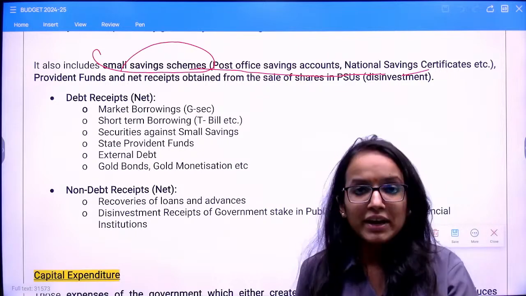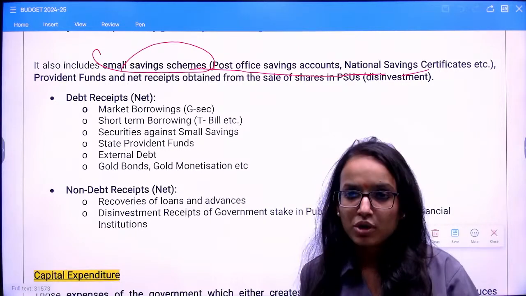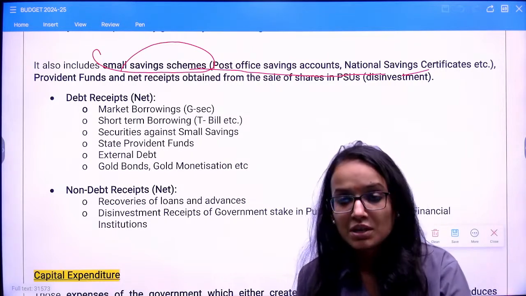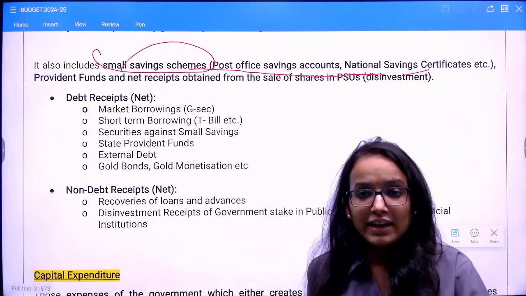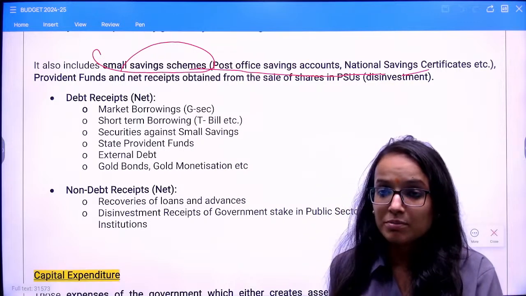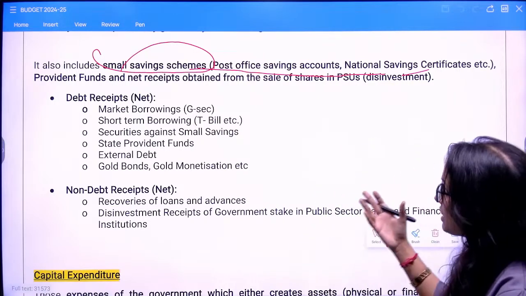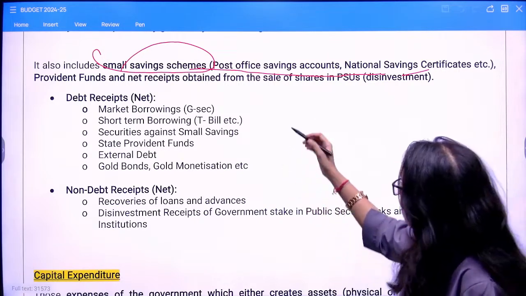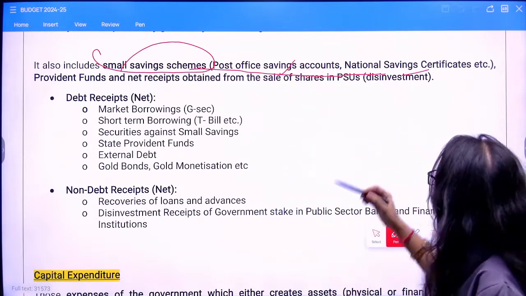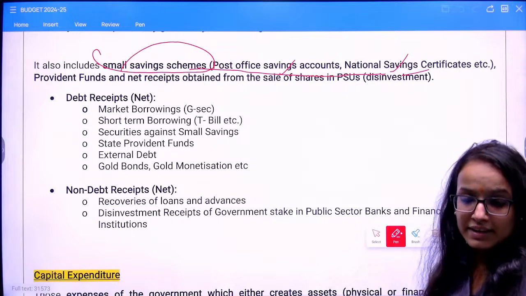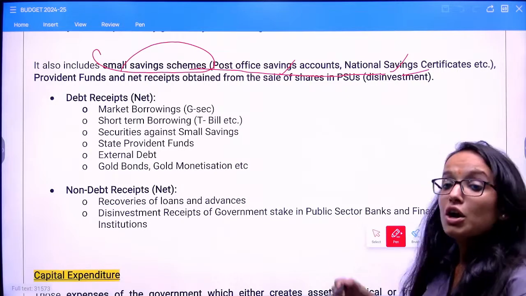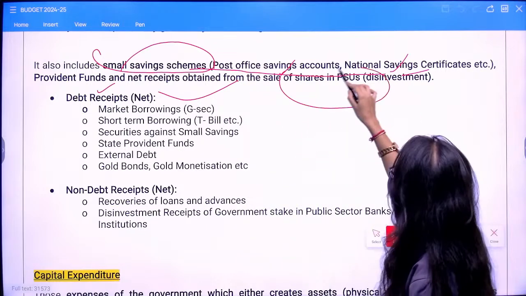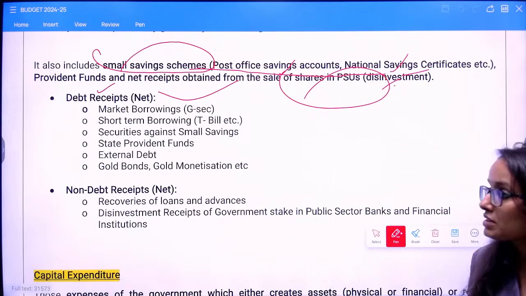So they provide you good interest rates on the deposit. Whenever you invest in these, they can also be termed as saving investment schemes, right? Basically, it can be viewed as a saving or as an investment because you earn interest on it. Small saving schemes have a lot of instruments, like your post office saving accounts, then national saving certificates, NSCs, provident funds, and net receipts obtained from the sale of shares in PSU. So disinvestment is also a capital receipt.